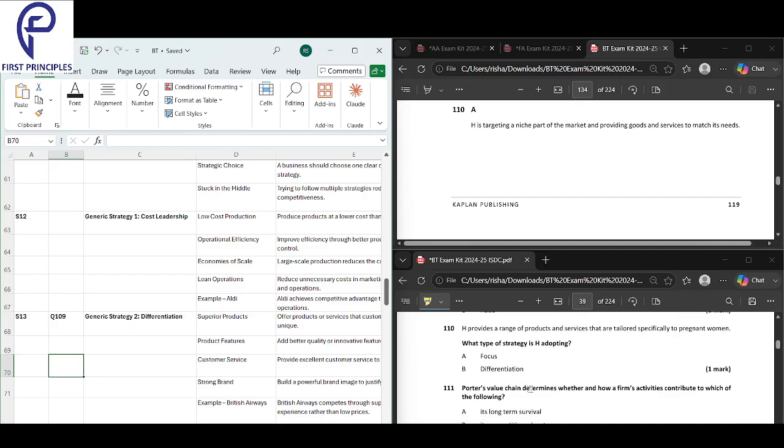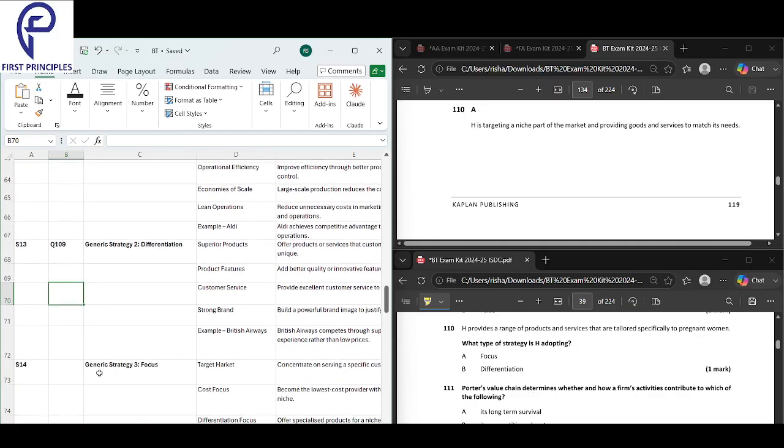Next, Hedge provides a range of products and services that are tailored significantly to pregnant women. So this is a very niche category, right? Here, this is a focus. You sell to a very niche category that you focus on. This strategy comes under focus, right? You're selling to pregnant women.